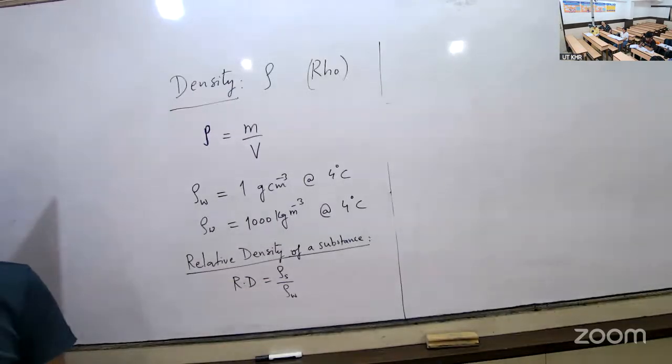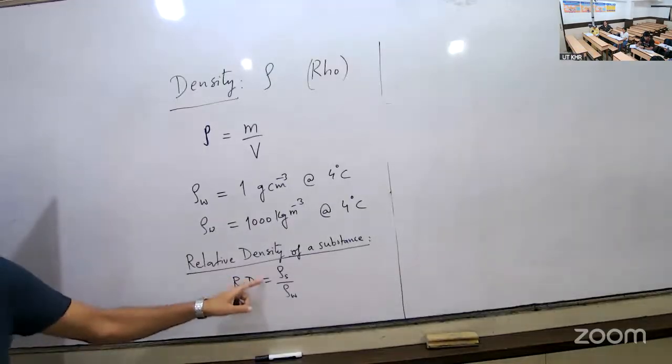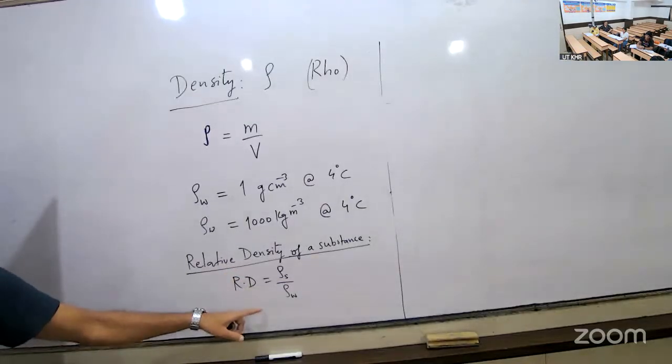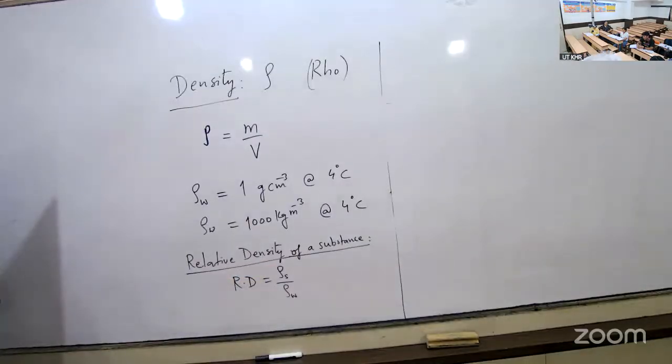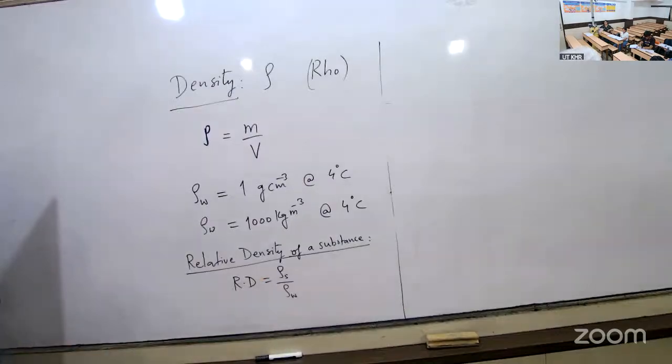The other significance of relative density is it can be experimentally calculated very easily for any substance. Once you know the relative density of any substance, you can find out the density of the substance just by multiplying it with the density of water. That's the significance of relative density. We'll explore more in the next lecture.